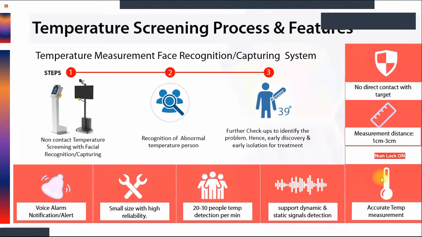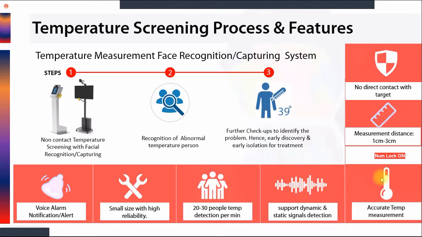And if we talk about the complete solution, there is no direct contact with the target. That means in the device which we are giving, there is no physical connection between the person and the device. There will be a gap between the person's wrist and the measurement sensor. The maximum measuring distance will be 3 centimeter from the measurement sensor, and the temperature result will be very accurate. The accuracy is 0.1 degrees Celsius, which is quite high.